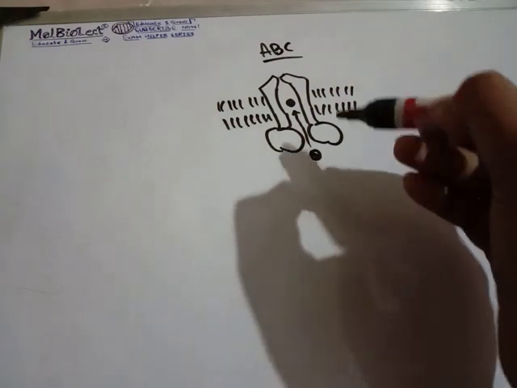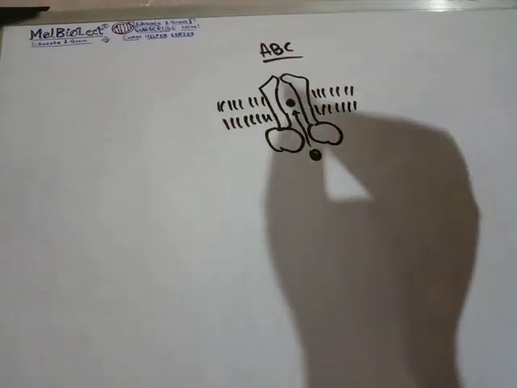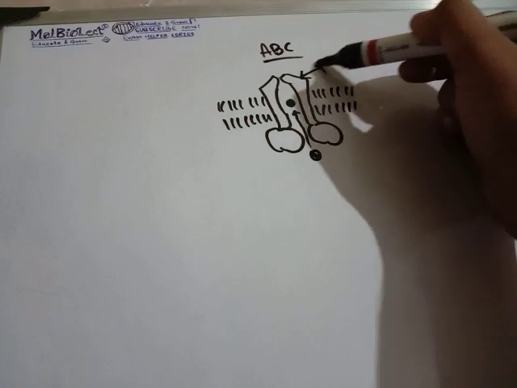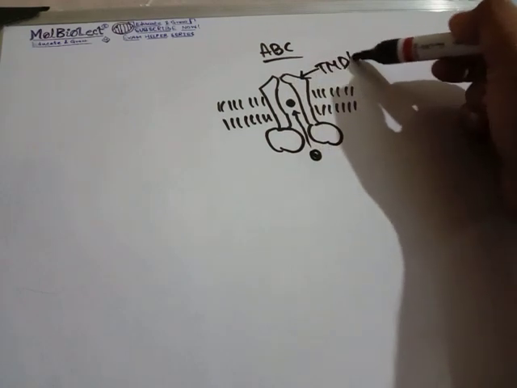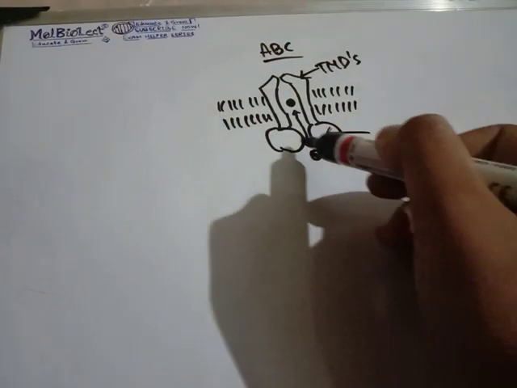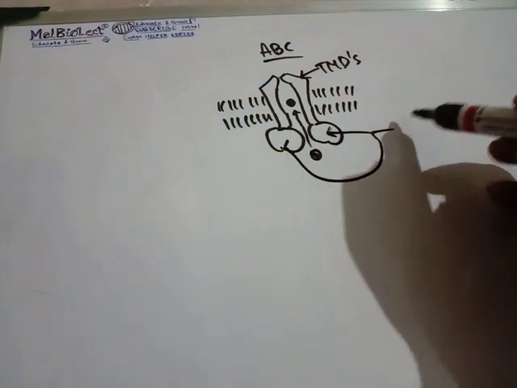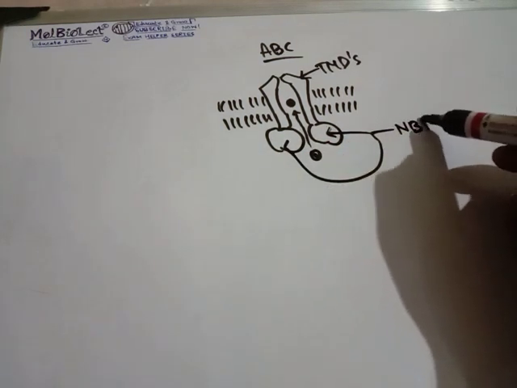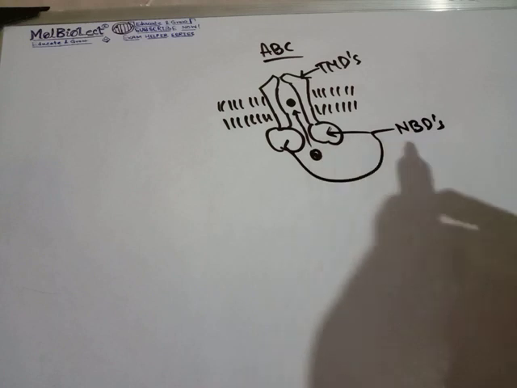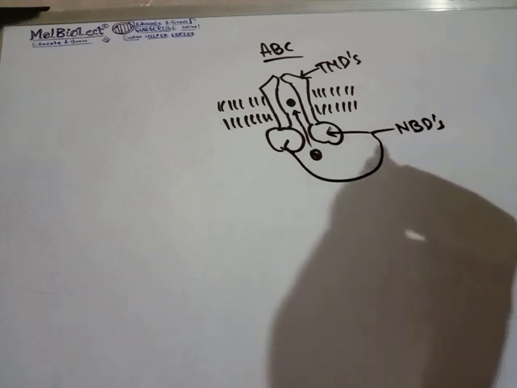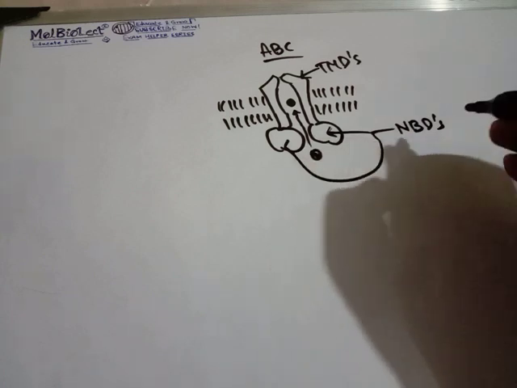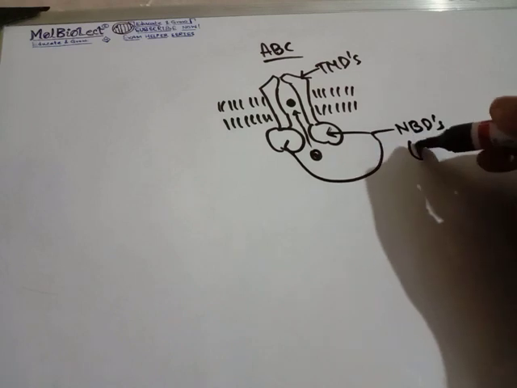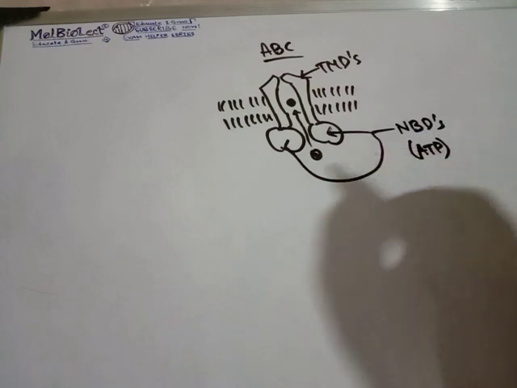After entering, now we consider the things. These are the transmembrane domains, the TMDs, and these over here are the nucleotide binding domains. As I am talking about ABC transporters, or the ATP binding cassette transporters, the nucleotide that is going to bind over here is essentially ATP.